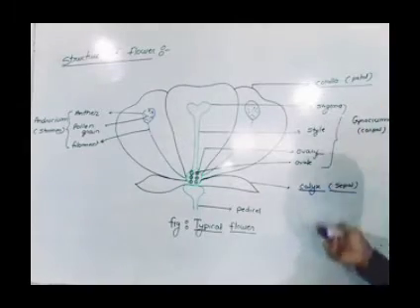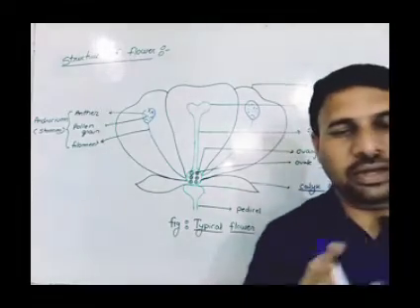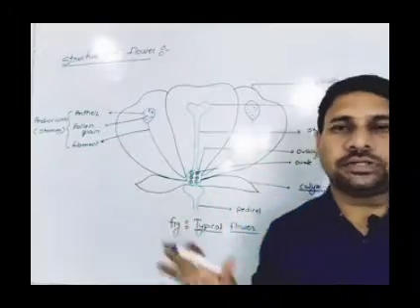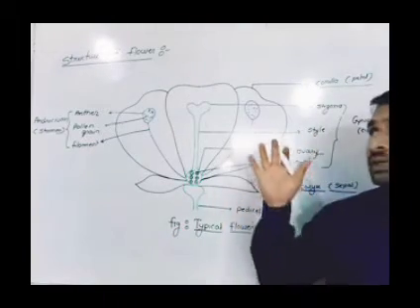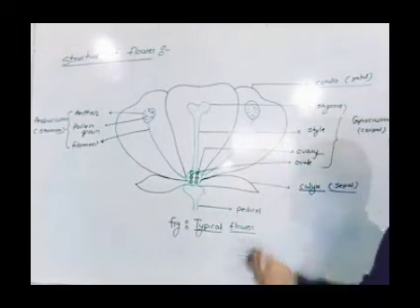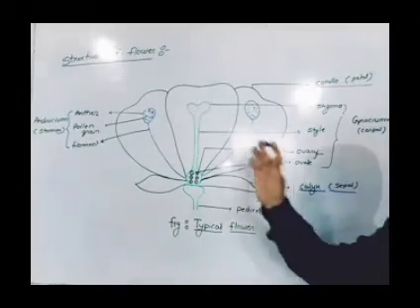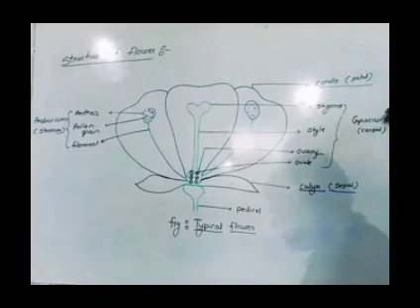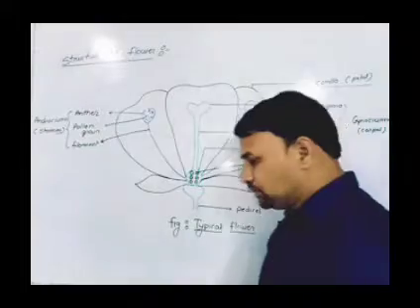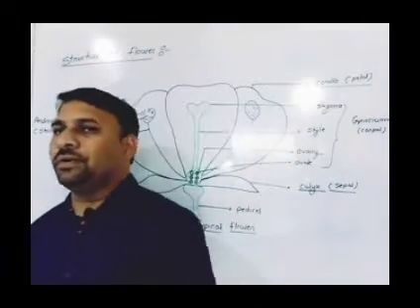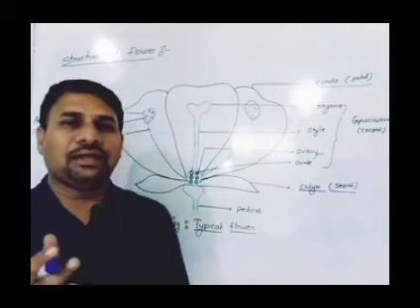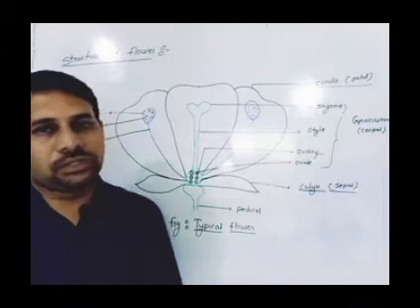So these are the accessory whorls. They do not directly take part in the reproduction process. Now next, we see the essential whorls. Essential whorls means what? Those whorls or parts of the flower which directly take part in the reproduction process.